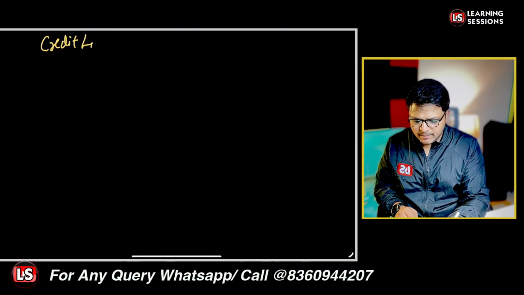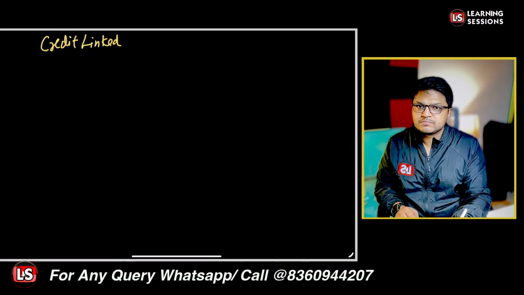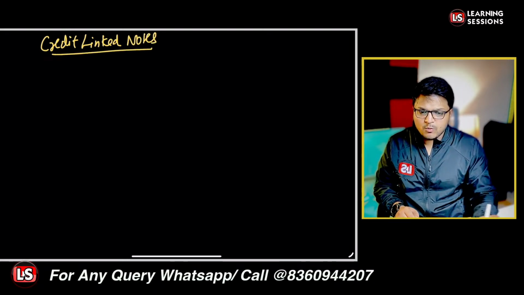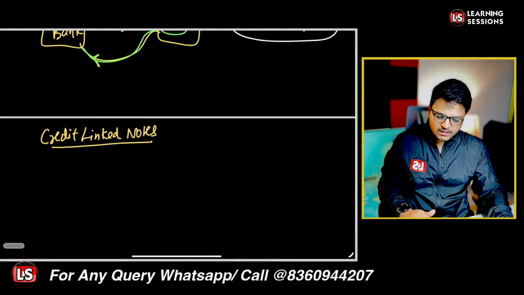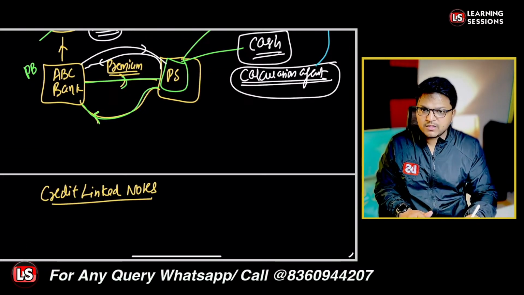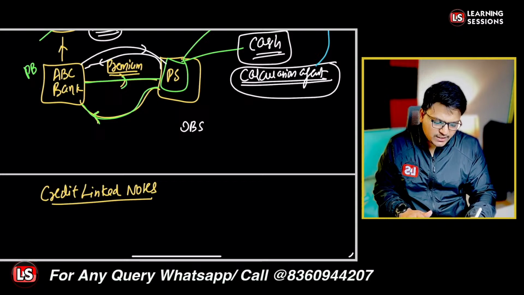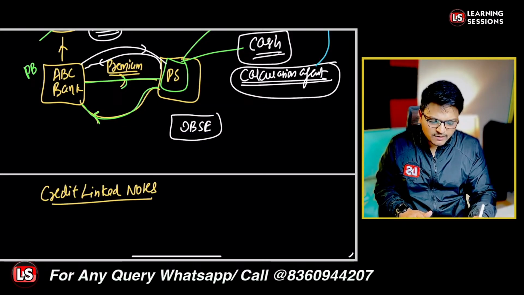After that, the second topic we are going to discuss here is credit linked notes. Now see, in case of the previous one, that is the credit default swap, what type of exposure was there? In case of CDS, there was off balance sheet exposure.